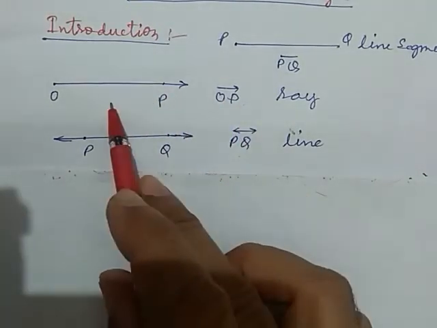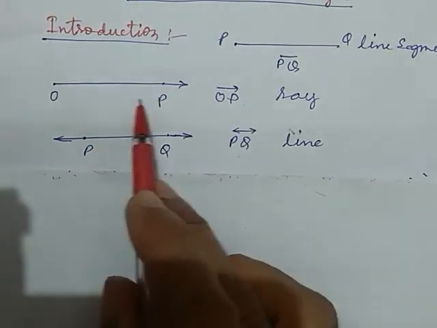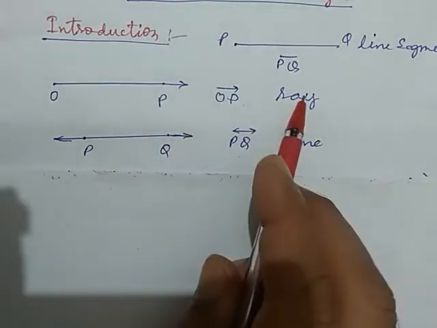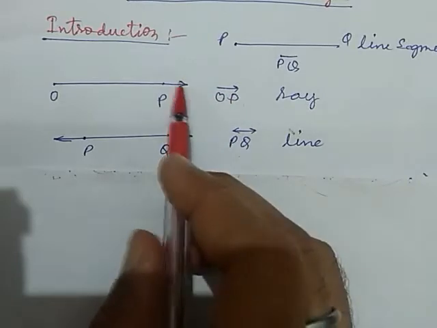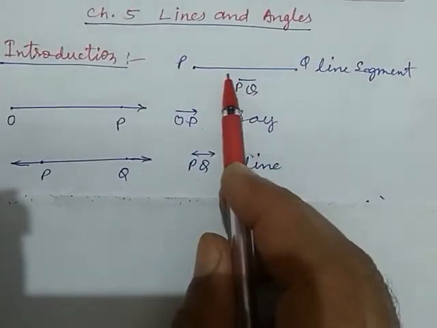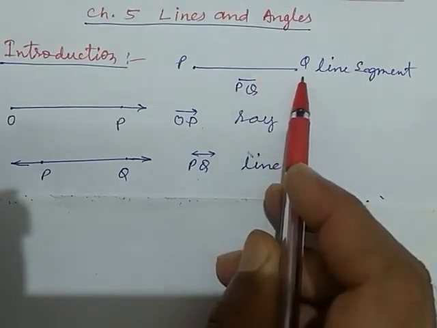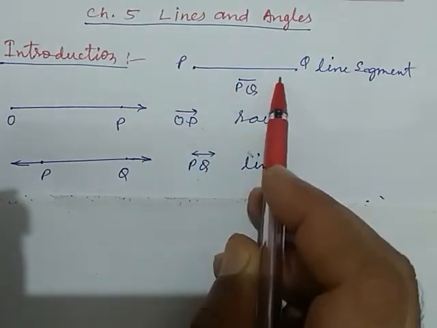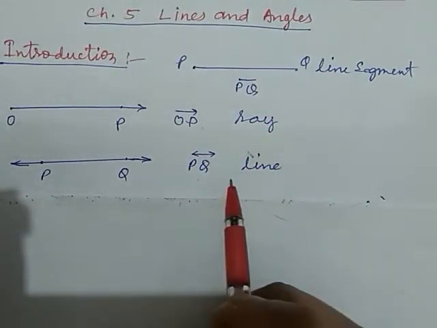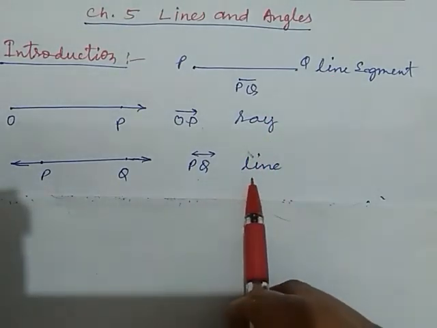A ray also has unlimited length, but it can only be extended in a single direction, only one direction, as the arrow indicates. And a line segment has a fixed length, it cannot be changed. Okay, so now we understand all three types of line and their parts.